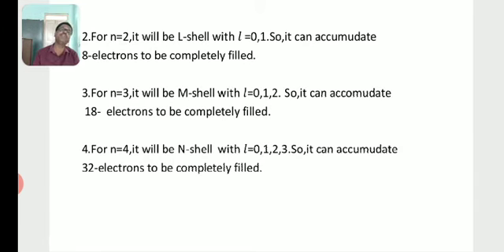Similarly for n is equal to 4, it will be the N shell with l is equal to 0, 1, 2, 3, because for a given value of n, l can take values from 0 to n minus 1. It can accumulate 32 electrons to be completely filled. These 32 electrons all have different quantum numbers n, l, ml and ms.